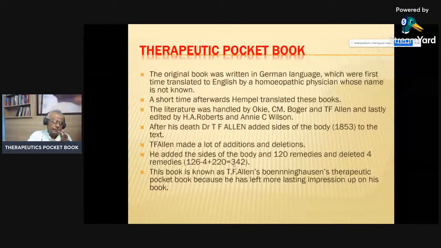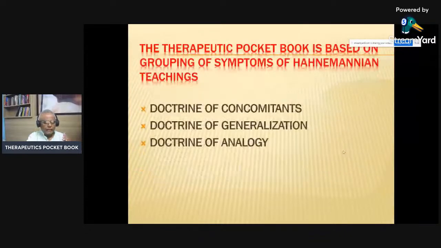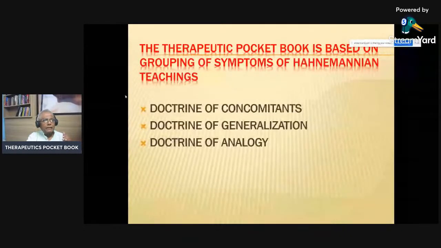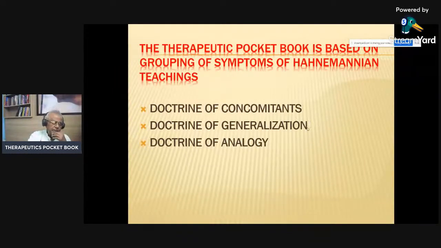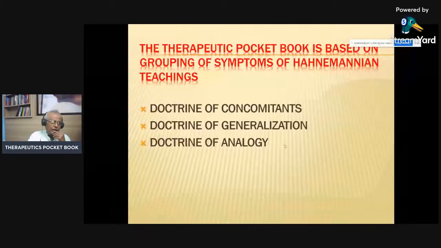Now this addition has stopped because this repertory is found to be of little use in place of the new repertories which are coming up. But they have the basic background of the Therapeutic Pocket Book and Kent's repertory. It is based on the grouping of symptoms of Hahnemann's teaching. And this grouping of the symptoms basically followed the doctrine of concomitance, the doctrine of generalization and the doctrine of analogy.